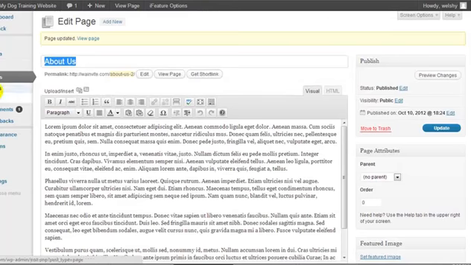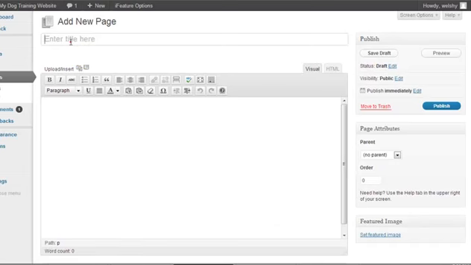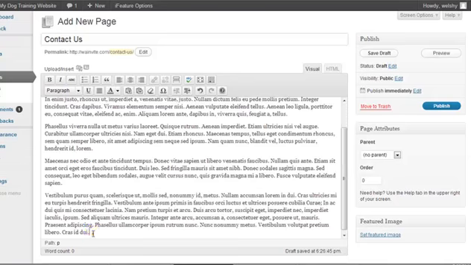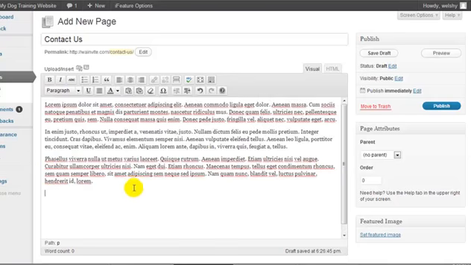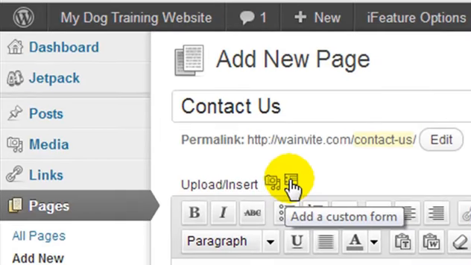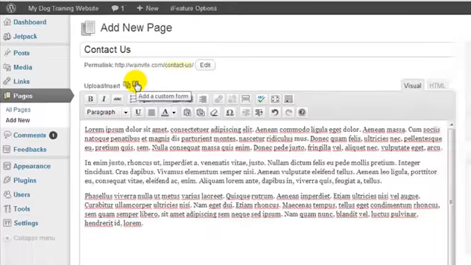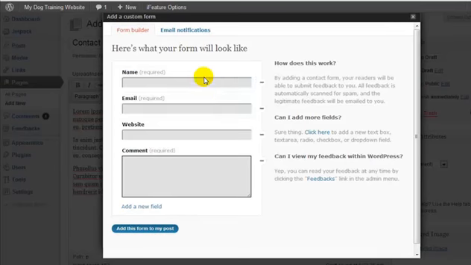Okay, the next page I want to go and quickly create is the Contact Us page. So I'm going to call it Contact Us, and I'm going to enter in some dummy content again. We don't need all of that in there. And now what I want to do is insert a contact form. Now we're going to do it via this icon right here, and you're only going to see this icon here if you've activated the Jetpack plugin. So we're going to click on this once, and it's going to generate a contact form for us.